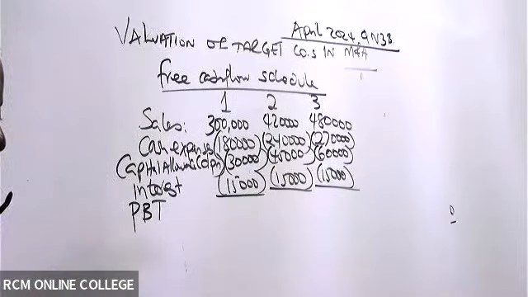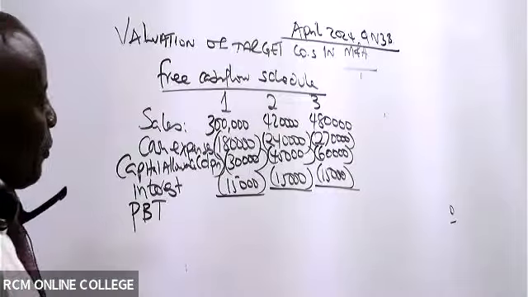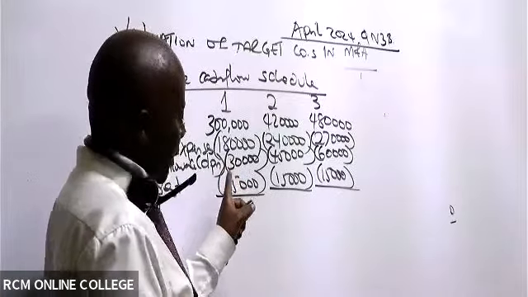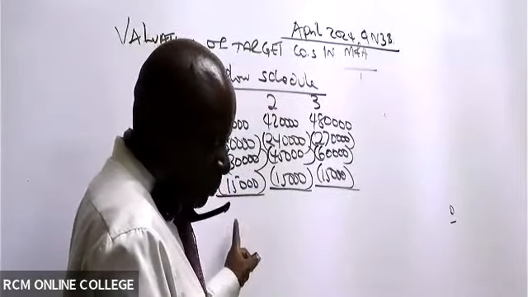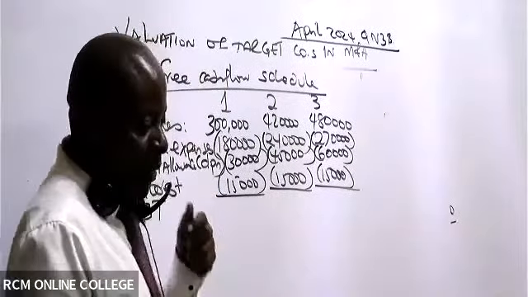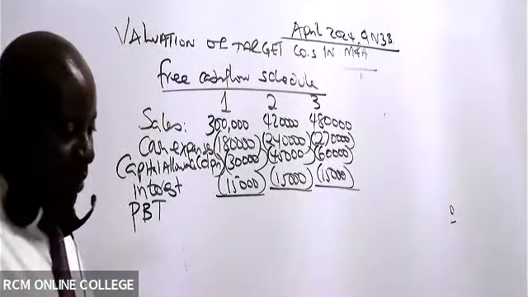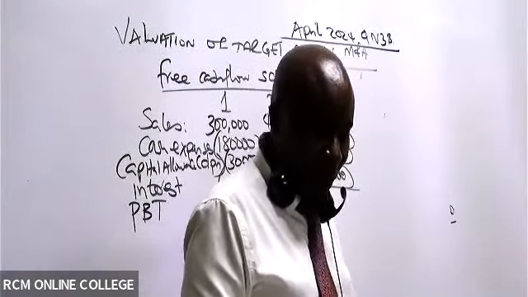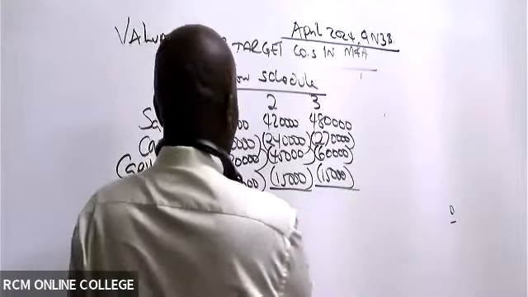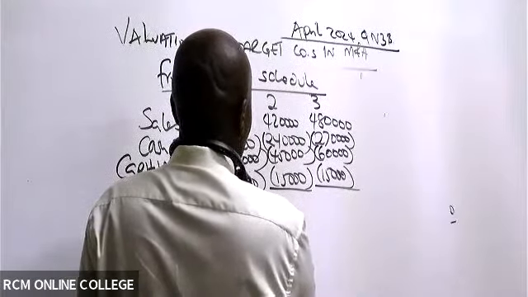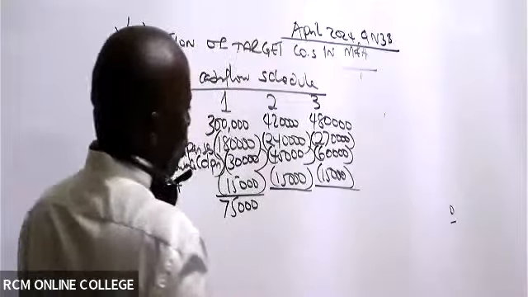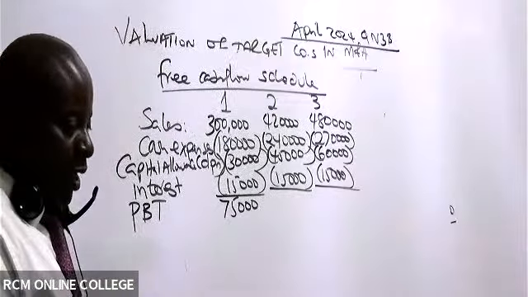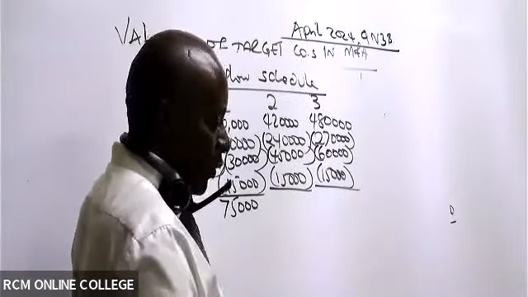Profit before tax. So like year one, I have 300,000 minus 180,000 minus 30,000 minus 15,000. Please give me an answer. So I can see Elizabeth, I can see Felix, I can see Stella. So you're getting 75,000 here. Thank you so much. Then go to year number 2. 420 minus 240 minus 45 minus 15,000. How much do we have there?